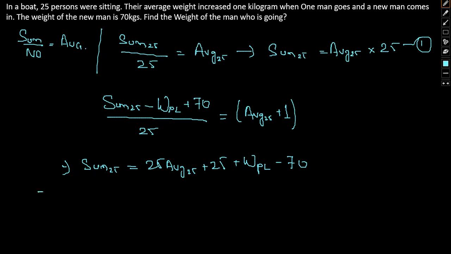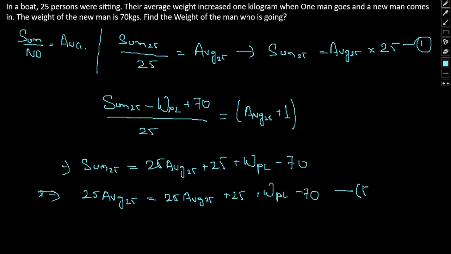Now this sum of 25 can be further written as 25 average of 25 equal to 25 average of 25 plus 25 plus weight of the person who left minus 70. This we have done from equation 1, by substituting its value. These values get cancelled. Therefore the weight of the person who left will be minus 70 plus 25, equal to 45 kgs. I hope this is clear to you, how we arrive at the conclusion.